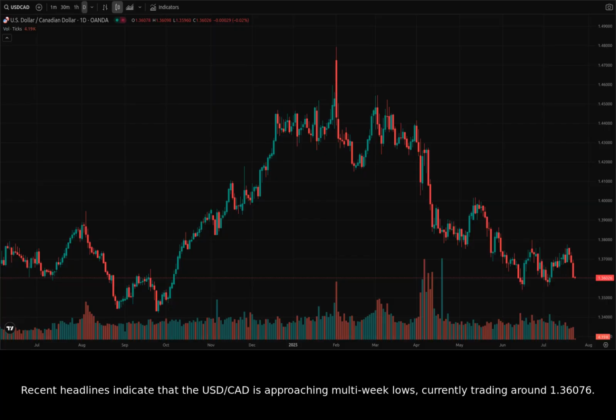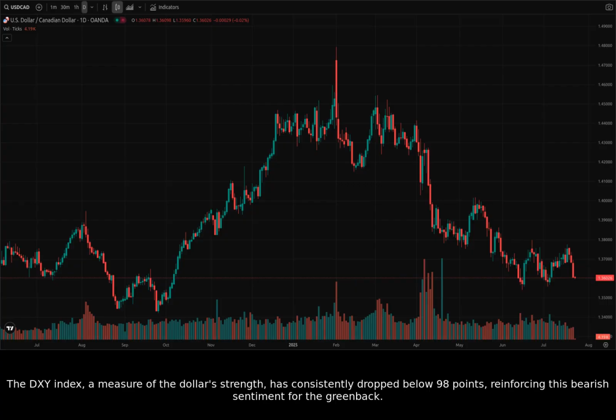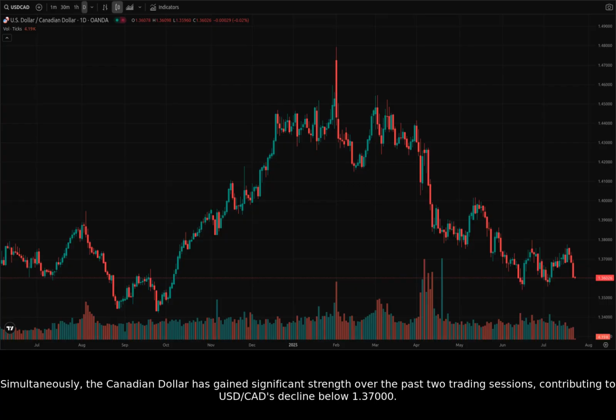Recent headlines indicate that the US dollar to Canadian dollar is approaching multi-week lows, currently trading around 1.36076. This weakness in the US dollar is primarily attributed to growing trade uncertainty and speculation around the Federal Reserve chair. The DXY index, a measure of the dollar's strength, has consistently dropped below 98 points, reinforcing this bearish sentiment for the greenback. Simultaneously, the Canadian dollar has gained significant strength over the past two trading sessions, contributing to USD/CAD's decline below 1.37000.